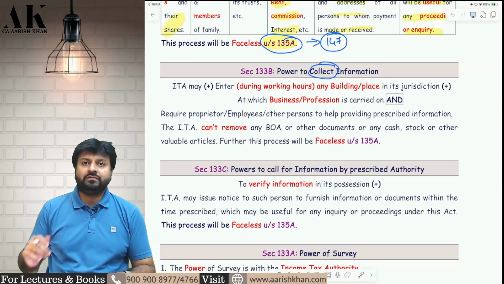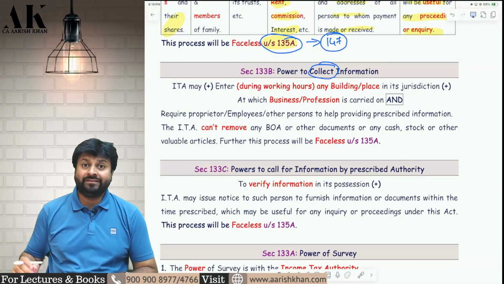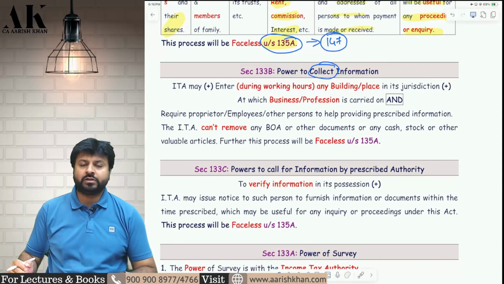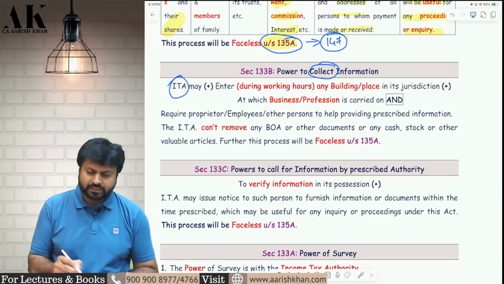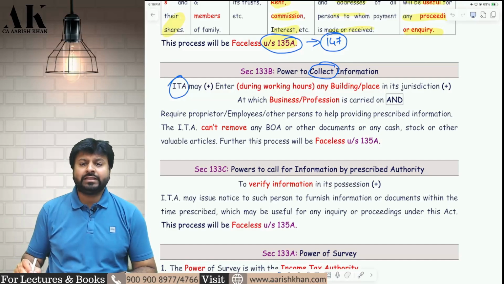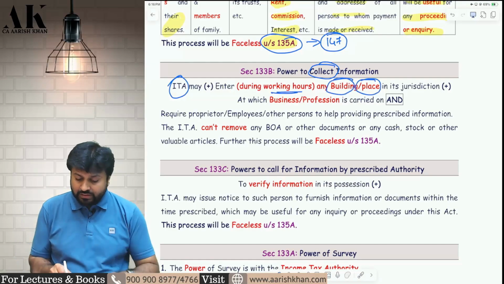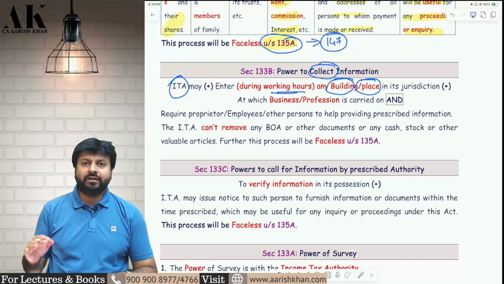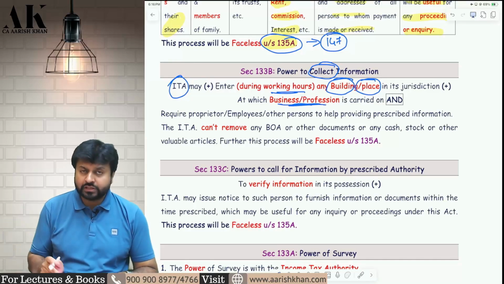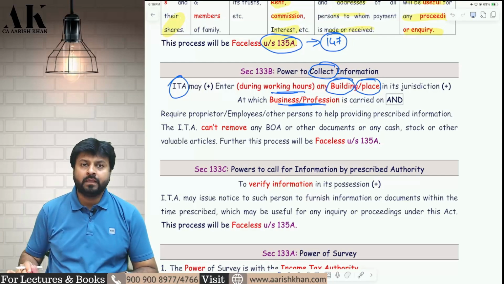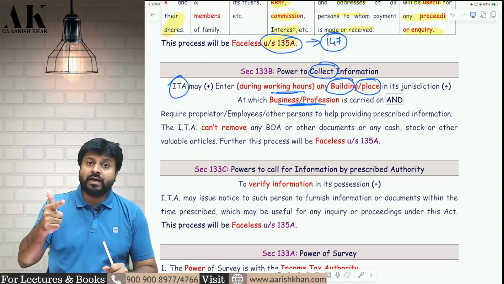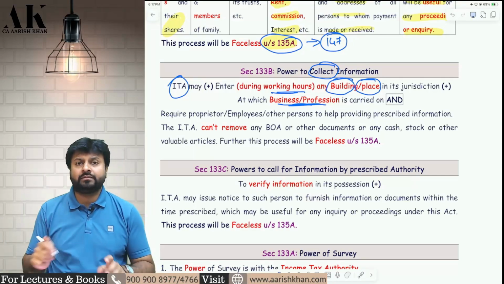Similarly, next section 133B, power to collect information. If you are not giving the information on calling of information, they will come to your place and collect the information. Who will come to my place? The income tax authority. Where will they come? They will come to your building. They will enter your place during working hours only. Which building? My house? No. Only business and profession place. They will not come to your house. So the income tax authority, during working hours, will enter your business or profession building.